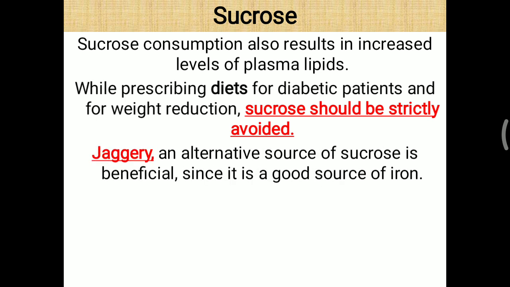to reduce body weight. Apart from that, in relation to sucrose, jaggery is considered an alternative source of sucrose, which is quite beneficial since it is also a good source of iron. So apart from providing energy, it provides iron also, and it is one of the good alternatives to table sugar.